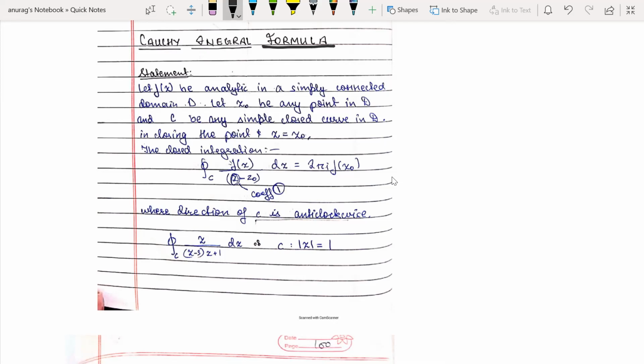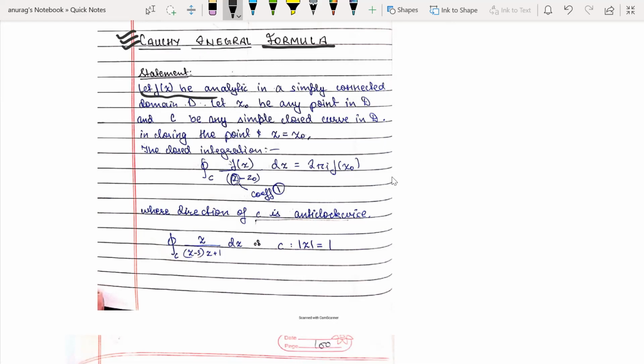But suppose f(z) is not analytic in a domain, meaning the function is creating problems somewhere. Then how do you find the integral? In the case of one point of problem, we can use the Cauchy integral formula, and it can be generalized for other points also, for multi-connected domains.